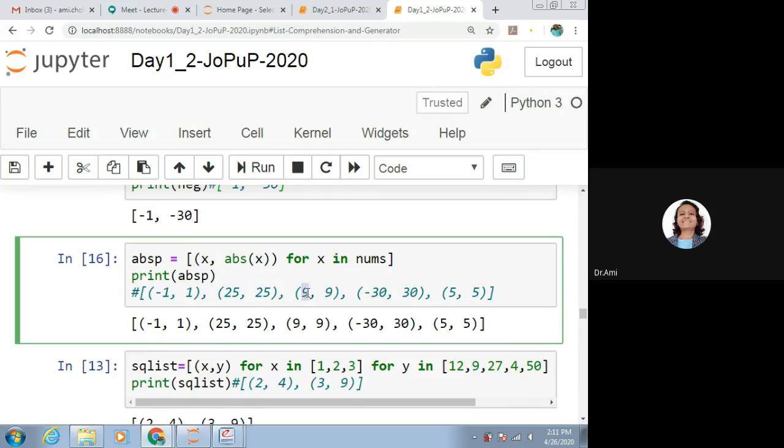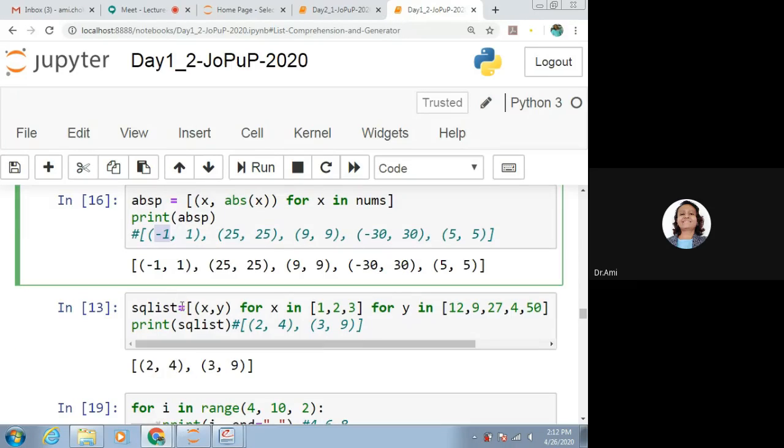The third value is 9, so we'll be getting 9 comma 9. Fourth value is minus 30, so minus 30 comma abs of minus 30, which is 30. And the last value is 5 comma 5. So this way we are getting the absolute values in pair with its original value.